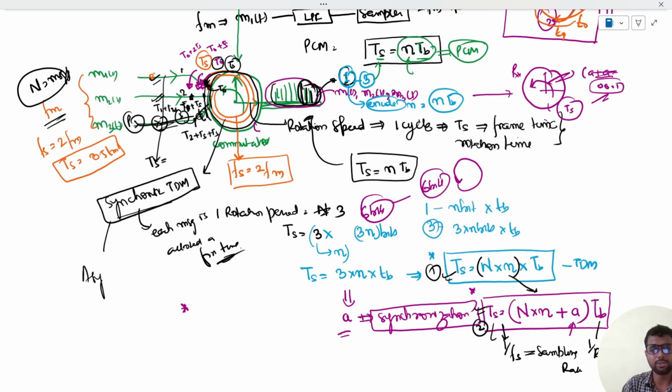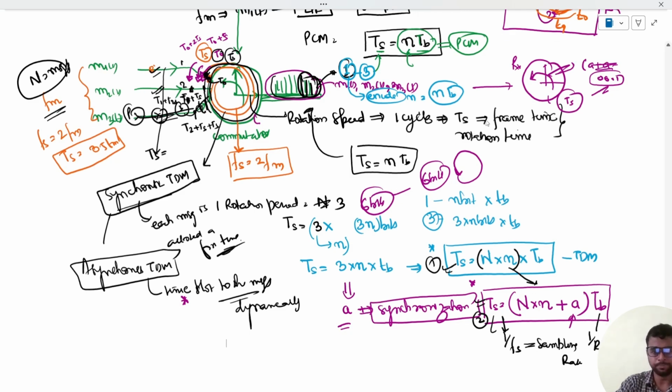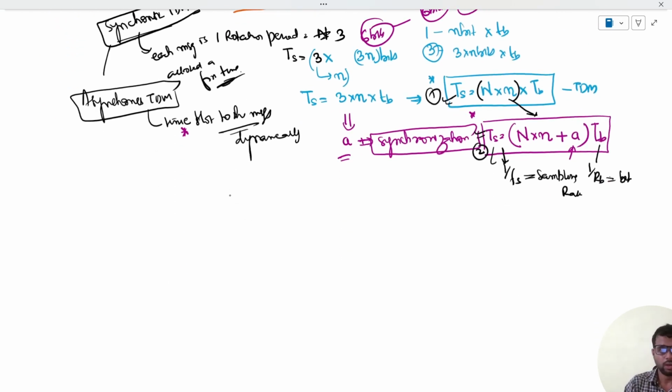What is asynchronous TDM? In asynchronous TDM, the time slots for the messages will be allotted dynamically. This is the difference between synchronized TDM and asynchronous TDM.